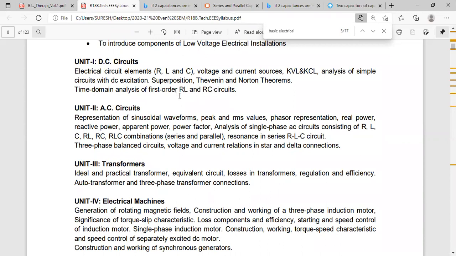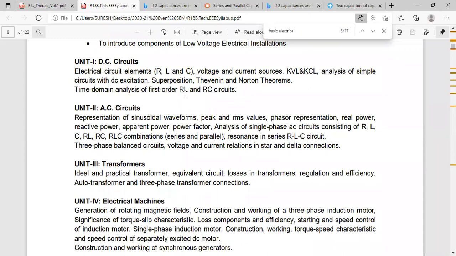Write down the question. Derive the current transient for series RL circuit. You have to draw the circuit and derive the current equation. Derive the current transient equation for series RL circuit.